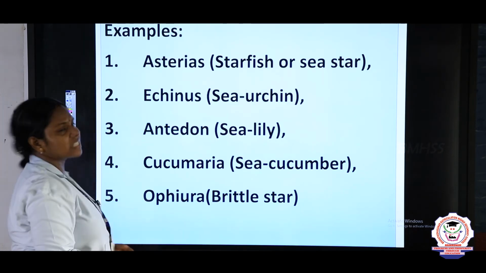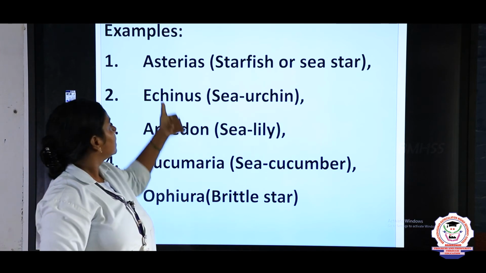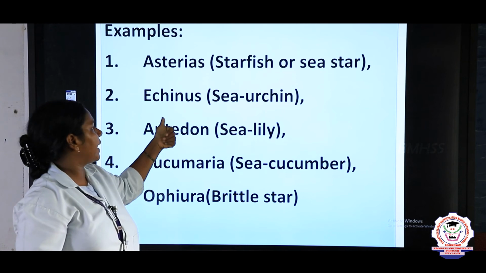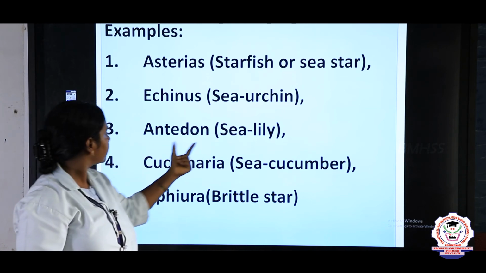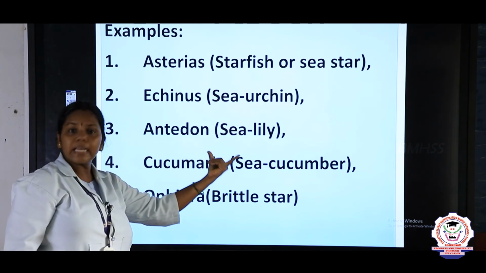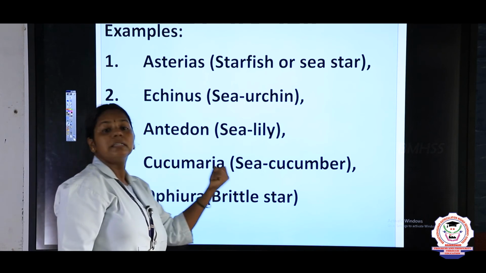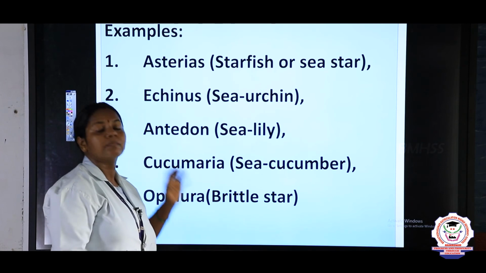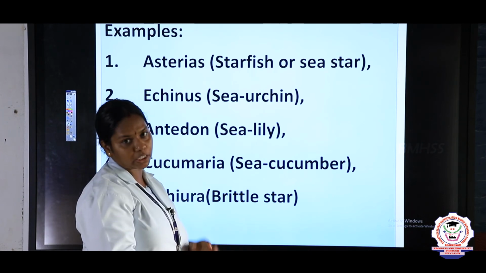So now let us see some examples. Asterias, common name starfish; echinus, sea urchin; antedon, sea lily; cucumaria, sea cucumber; and ophiura, the brittle star. These are all examples of phylum Echinodermata.